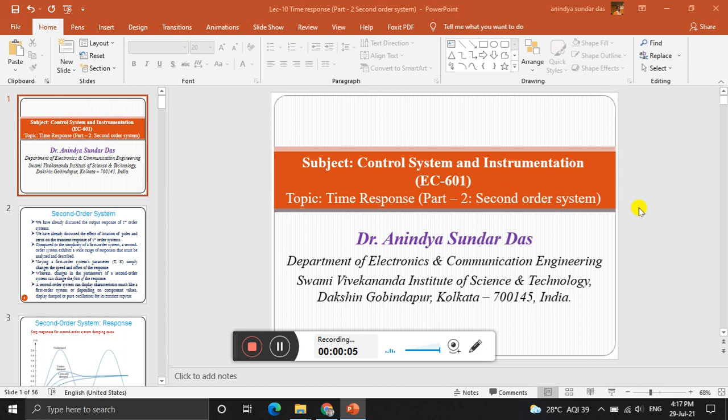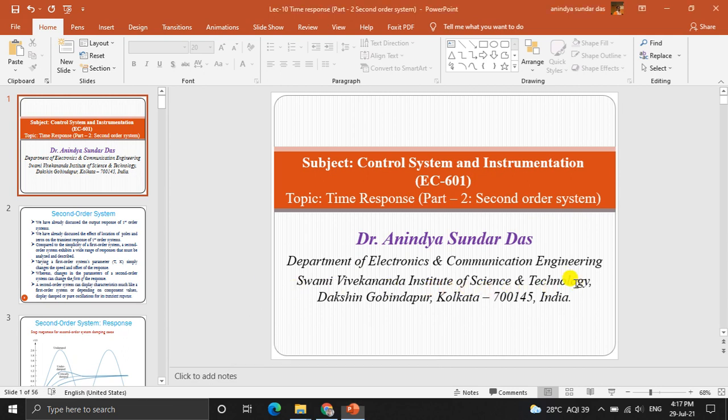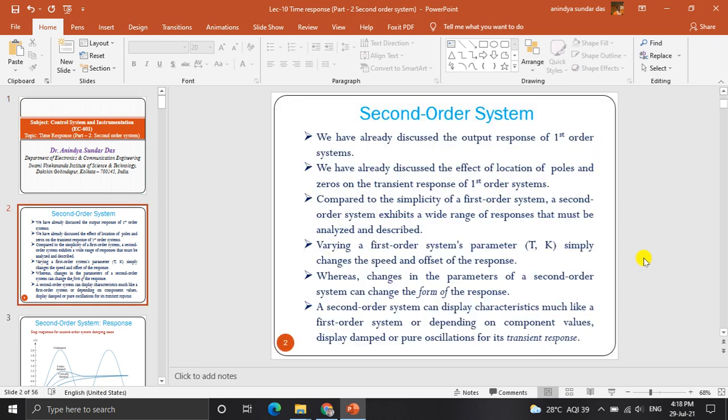I am working as an assistant professor in the Department of Electronics and Communication Engineering at Swami Vivekananda Institute of Science and Technology. This is lecture number 10 and the topic is time response of second order system, of the subject control system and instrumentation. In the last lecture, we have already discussed the output response of first order system.